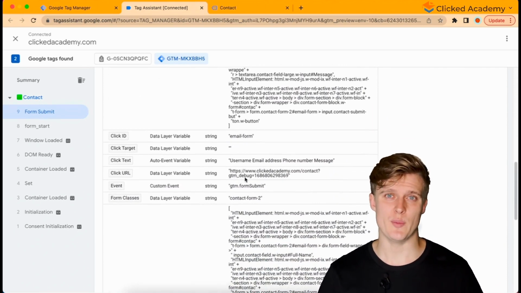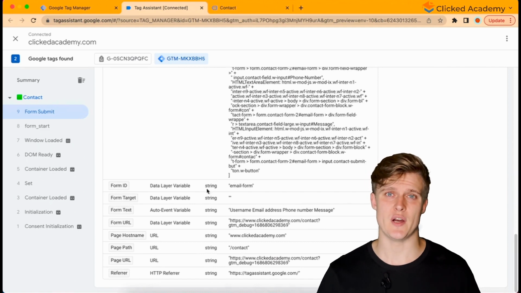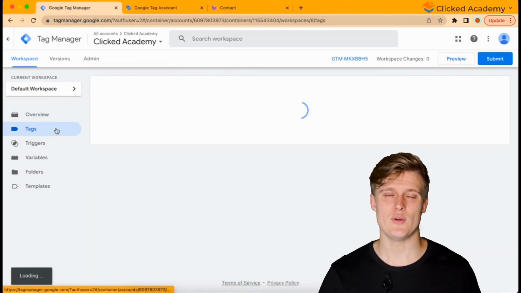Once you've chosen the variables you want to use, then make sure you set up the exact same rules in your trigger. For instance, if you used the variable form URL, then when you go to your trigger, select your variable from the drop-down, Form URL. We'll give you an example now.